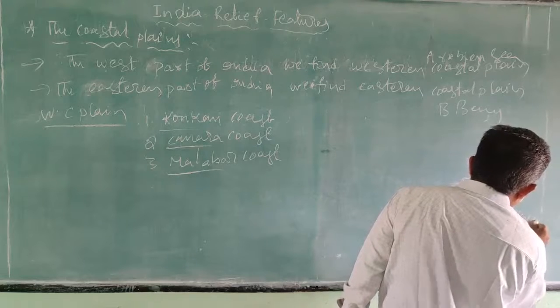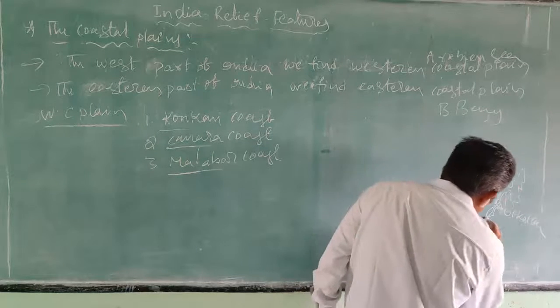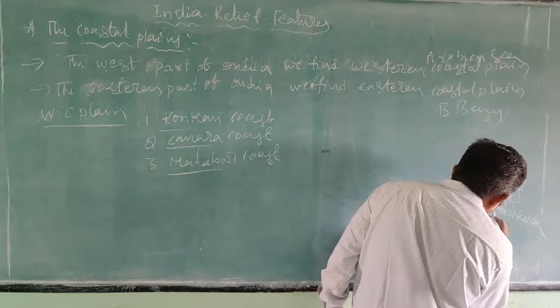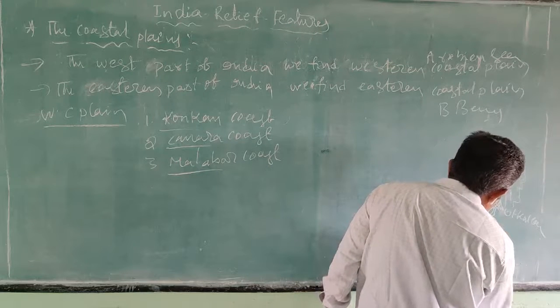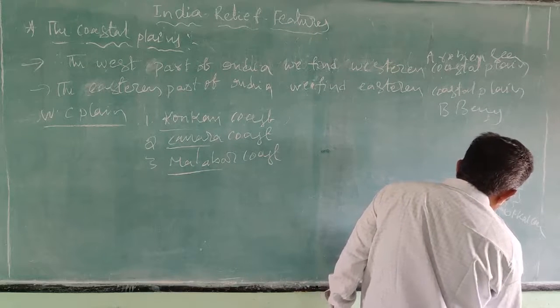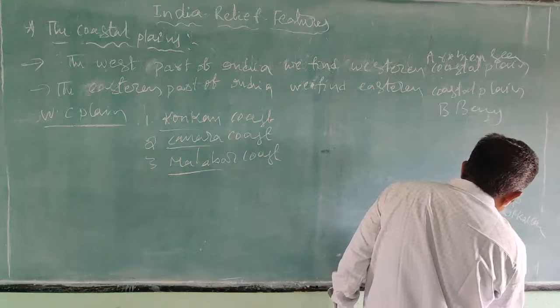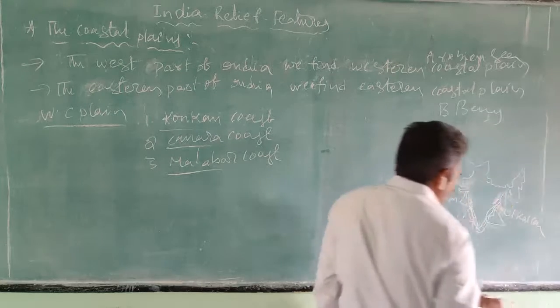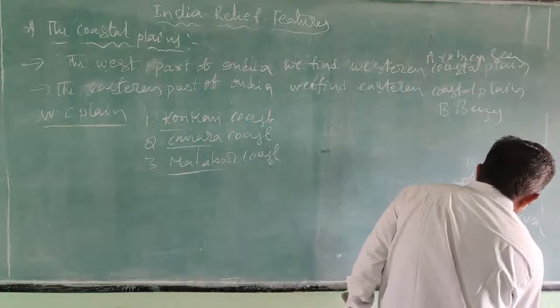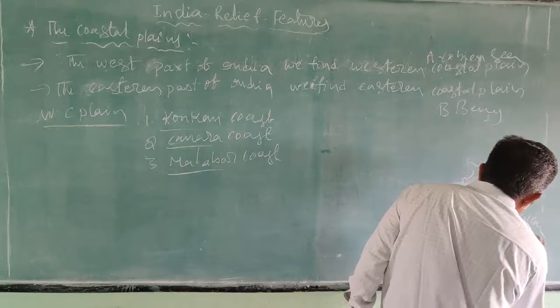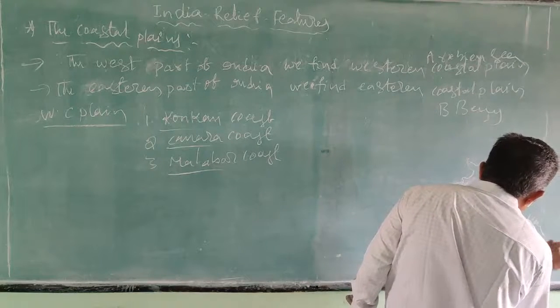Next one is Andhra Pradesh. The local name of the coastal plain in Andhra Pradesh is the Sirikar coast.